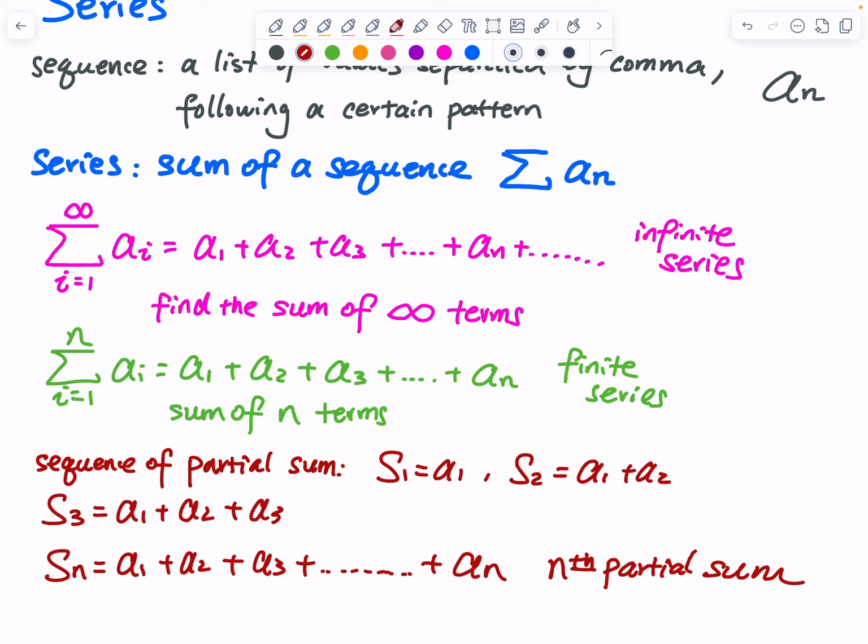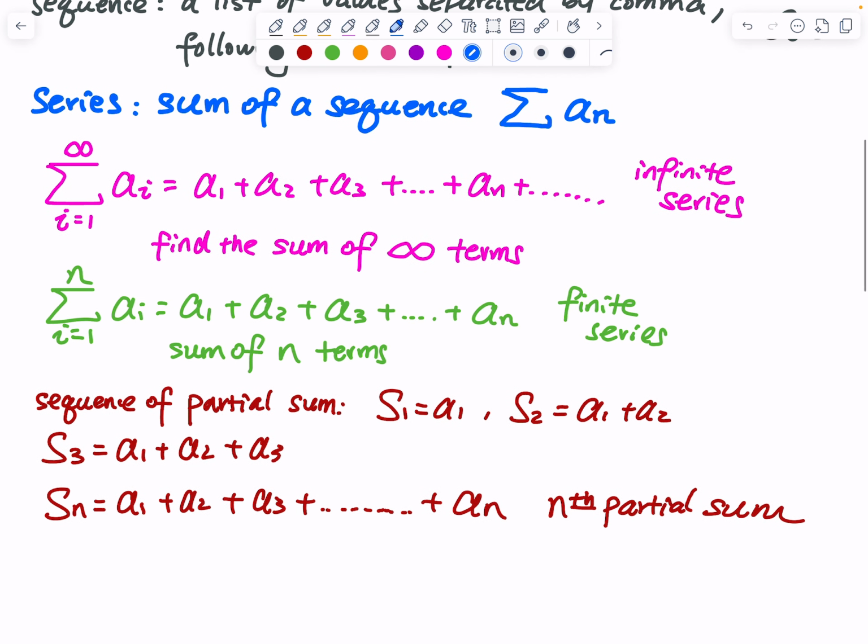Okay, so now back to that topic. We are adding up infinitely many terms. Is the sum always infinity? The answer is no. When the sum equals infinity, which is what most people think, we say the series diverges. Pay attention to this word, diverges.